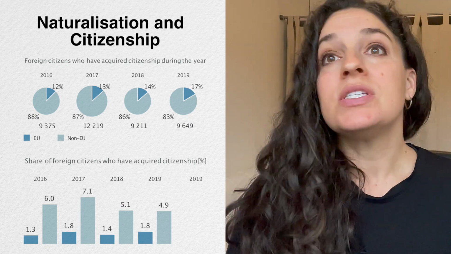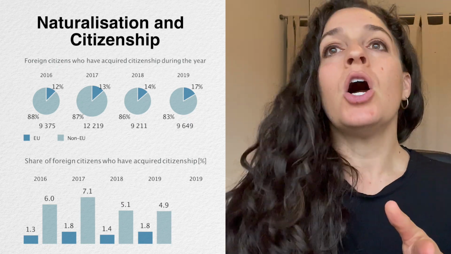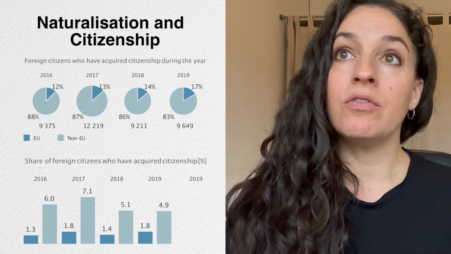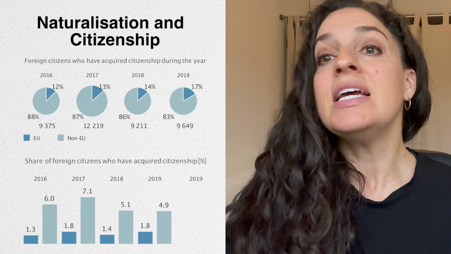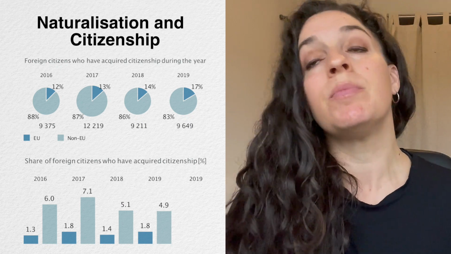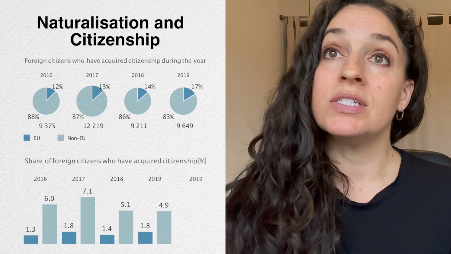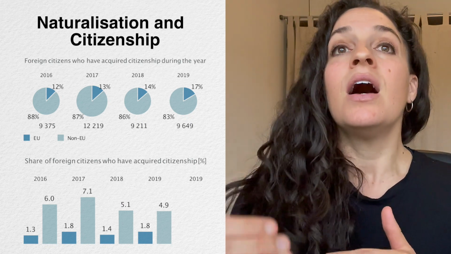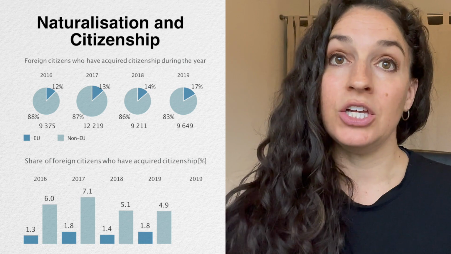Now, what we can also see here is that around 7 to 9% of the eligible population is actually gaining citizenship in any given year. And you can see this between 2016 and 2019, but again, higher rates among non-EU citizens.